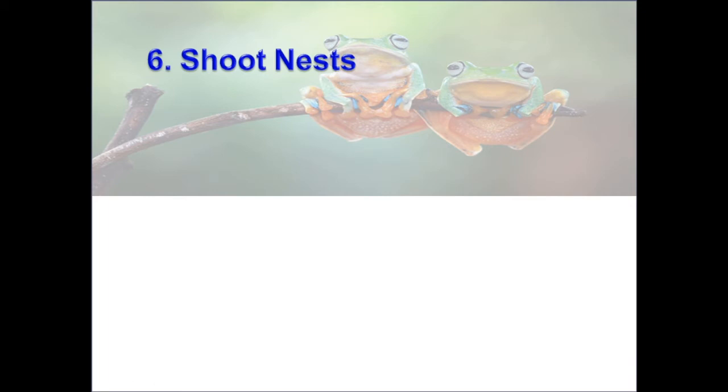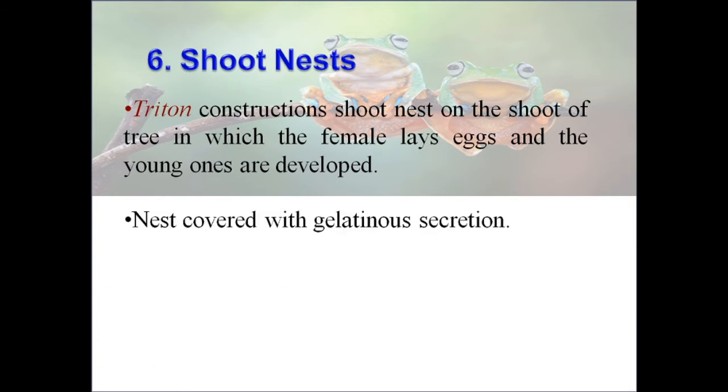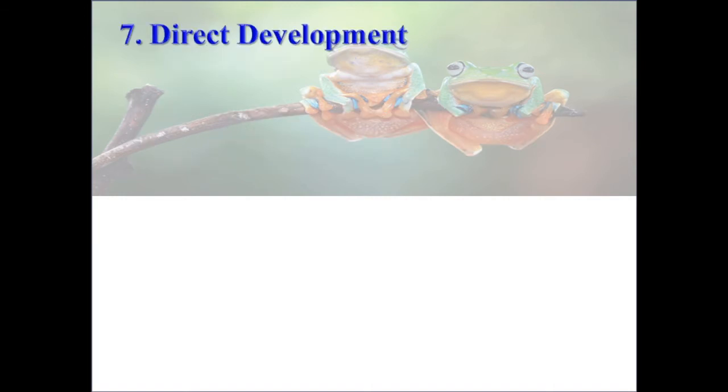The next method is the shoot nest. The Triton frog constructs a shoot nest on the shoot of a tree in which the female lays eggs and the young ones develop. The nest is covered with gelatinous secretion.